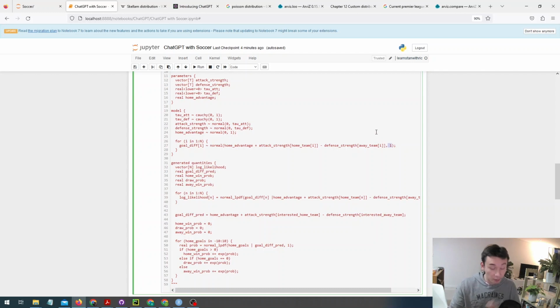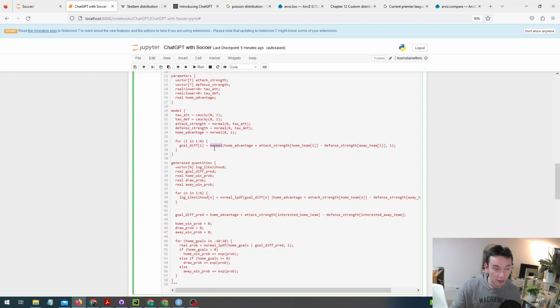Now, the third gripe that I have with this model, and it's not that it's wrong, is that it's decided to model the goal difference as a normal distribution. And we know that goal differences are integers, they're not continuous, so a normal distribution isn't really a great representation of reality in this instance. And I'm not saying that a normal distribution is a bad choice. It's actually quite a good choice because it's very simple, it's widely used in a lot of statistics, so a normal distribution is fine, but I just think that when you're modeling the goal difference of football matches,